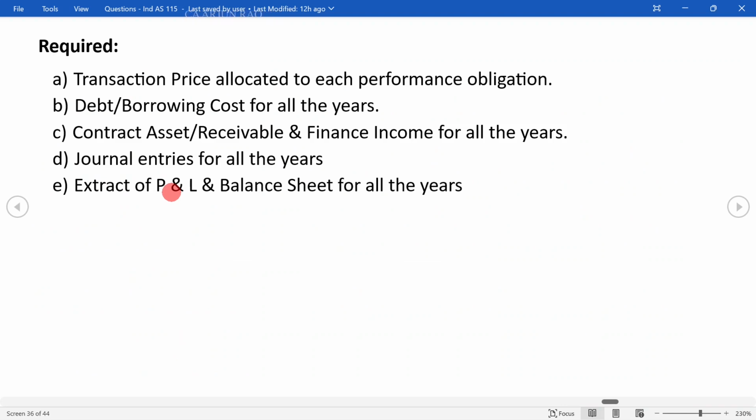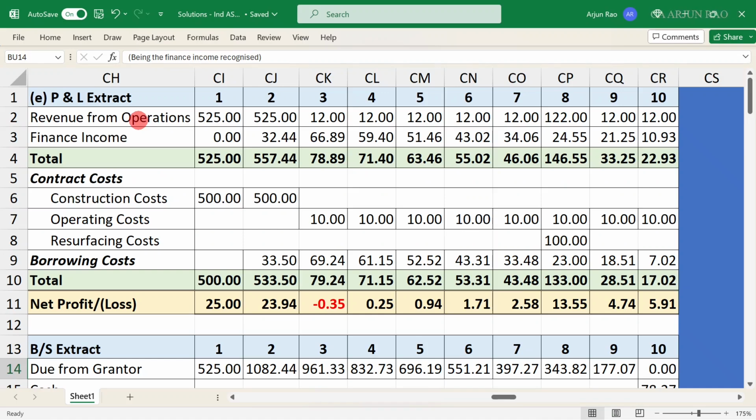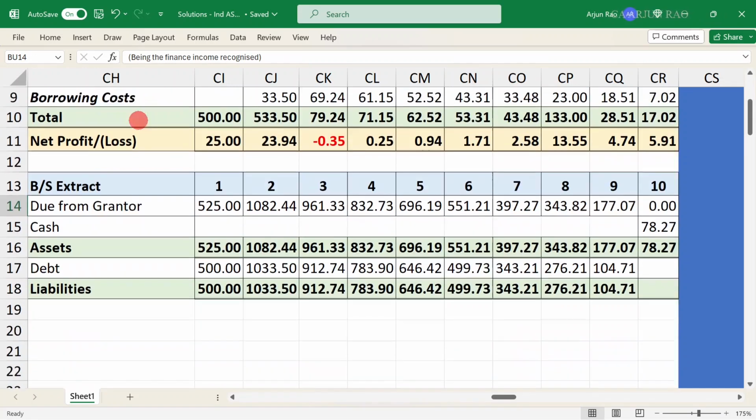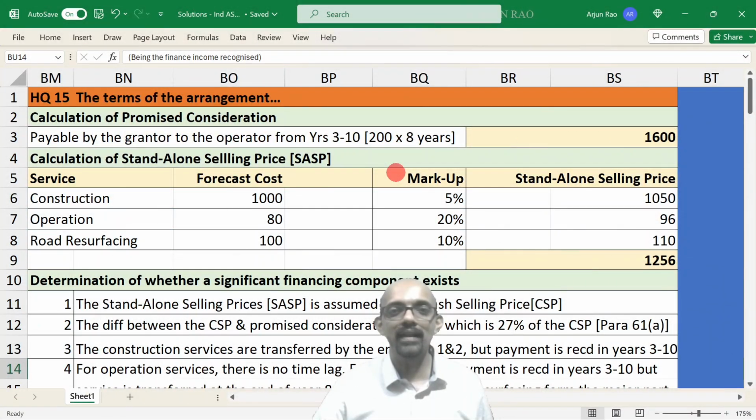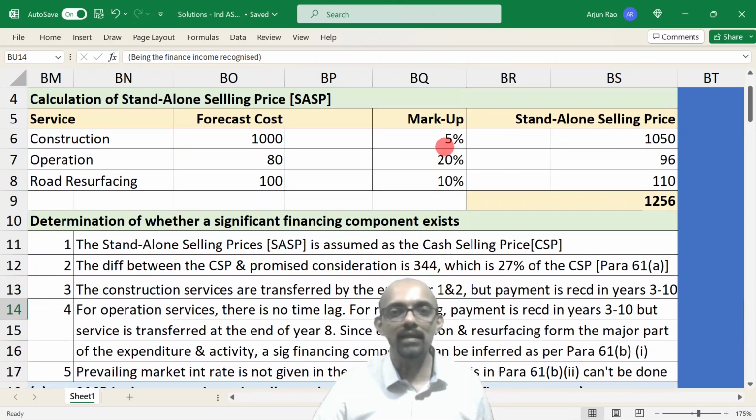And then the last subdivision is the P&L and balance sheet extract. For the P&L extract, you may use the journal entries, and for the balance sheet extract, you may use the two tables. You may take the closing balances. So to quickly sum up this question, we first calculate promised consideration, then we calculate the standalone selling price by applying the markup to the forecast costs.